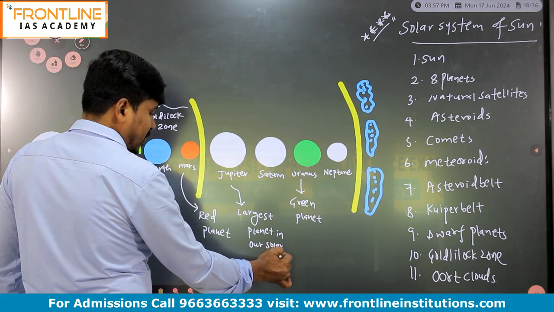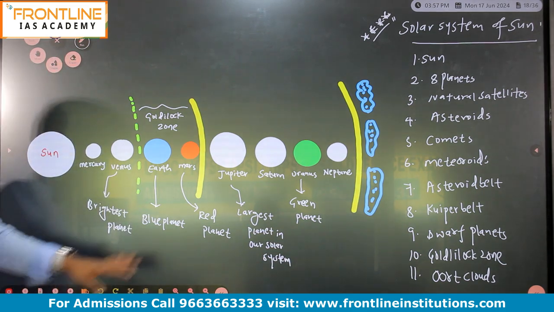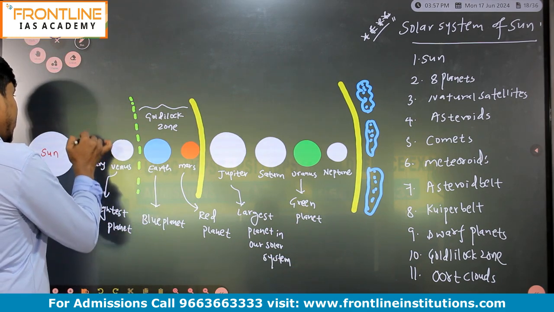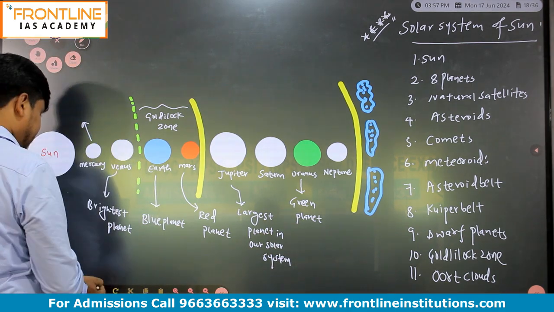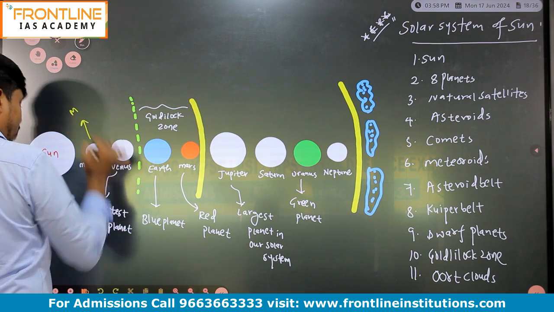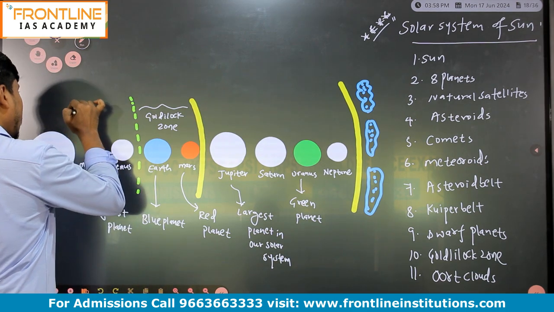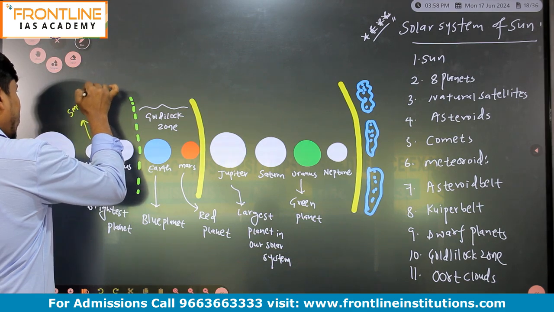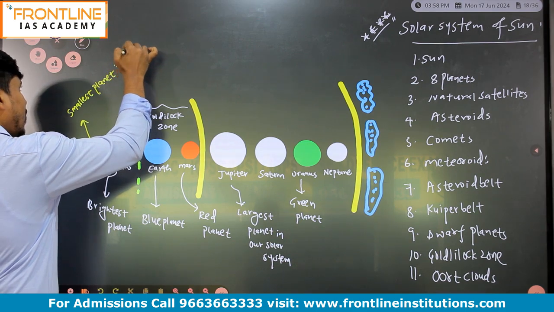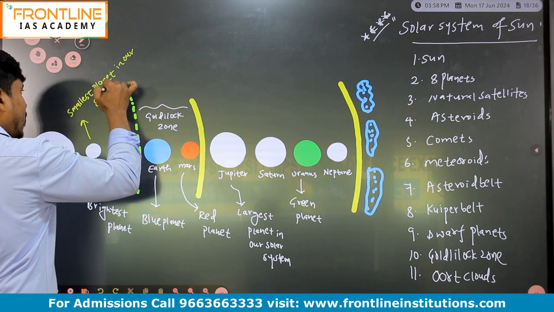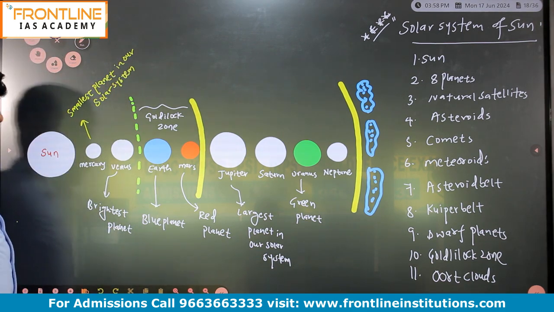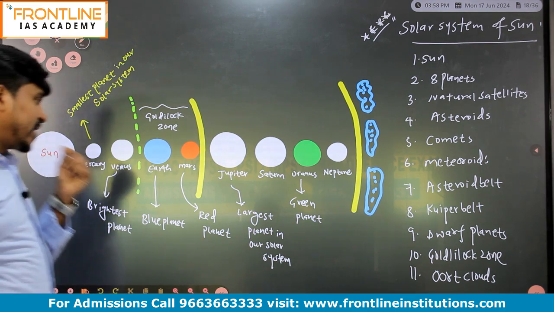So in our solar system, which is the largest planet? Answer: Jupiter. And which is the smallest planet? The answer is Mercury. Mercury is the smallest planet in our solar system and Jupiter is the largest planet in our solar system.